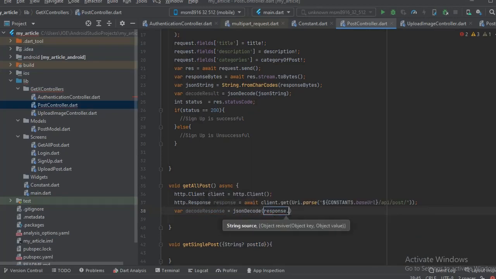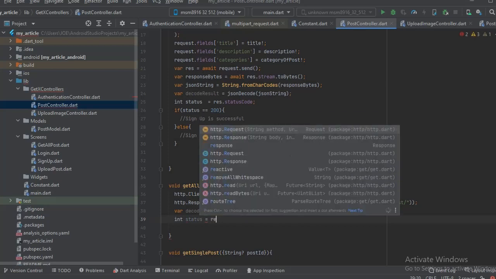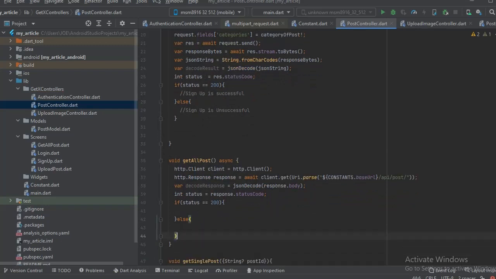That same way we can get the status, to see if it's successful. If it's successful, it's going to be 200 for success, and 401 or some other error code is going to be thrown. So in this case, if the status is 200, then we do something, else we throw an error. Now we have all the posts. We've just worked with this function that has to do with getting all posts.